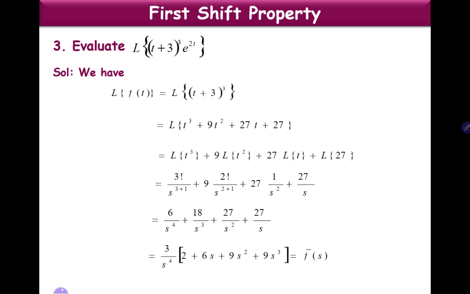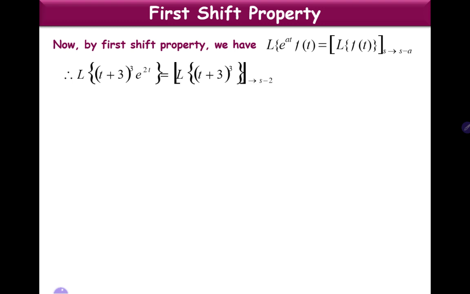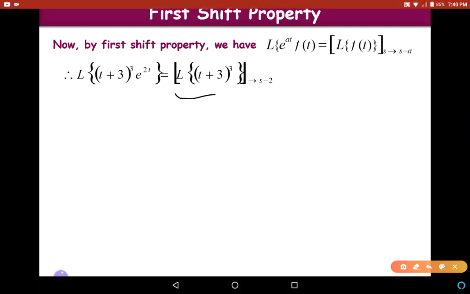Now let us apply first shift property to find L of e power 2t into (t plus 3) whole cube. That is equal to L of (t plus 3) whole cube with s replaced by s minus 2, because here we have e power 2t. So we replace s with s minus 2. And L of (t plus 3) whole cube we already derived.